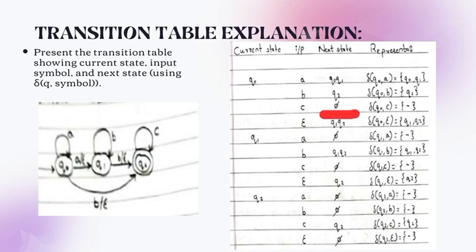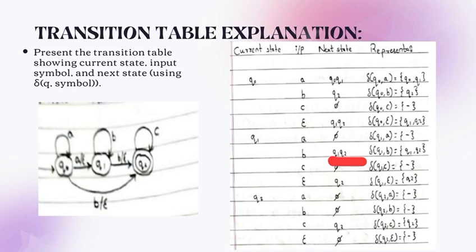Then from the current state Q0, by taking the input symbol C, it is not moving anywhere. So we don't have any transition for this. That's why we have written phi here. So the transition will not be there. By taking epsilon as an input symbol, the Q0 state moves towards Q1 and Q2. So the transition for this is delta of Q0, epsilon equals Q1, Q2. Same for the Q1 state and Q2 state.